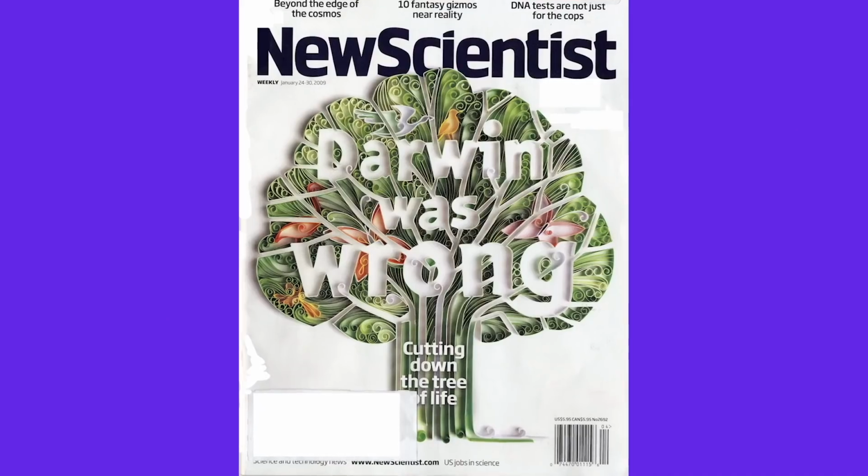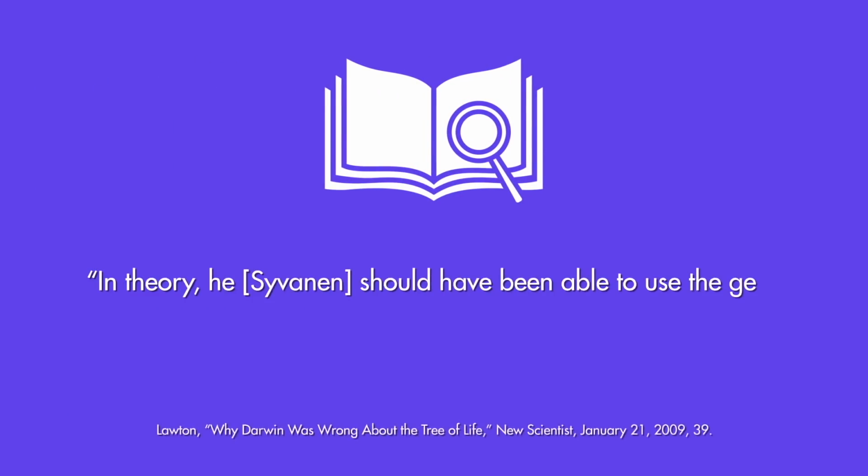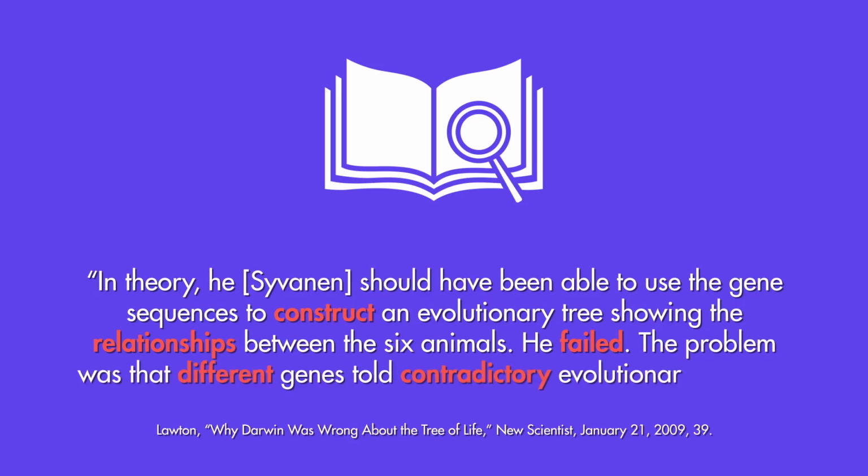Never happens. For example, biologist Michael Sivanen compared no less than 2,000 genes in 6 animals from various phyla. Clearly, given the breadth and depth of his project, one would have expected that this one study would have also yielded one account of evolutionary history, one tree of life. However, here is what the New Scientist reported. In theory, he, Sivanen, should have been able to use the gene sequences to construct an evolutionary tree showing the relationships between the 6 animals. He failed. The problem was that different genes told contradictory evolutionary stories.